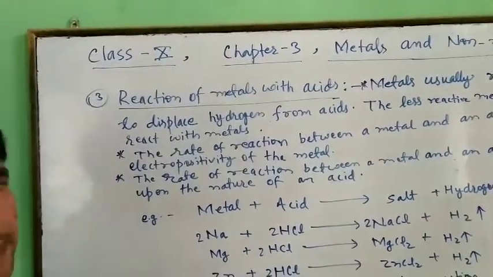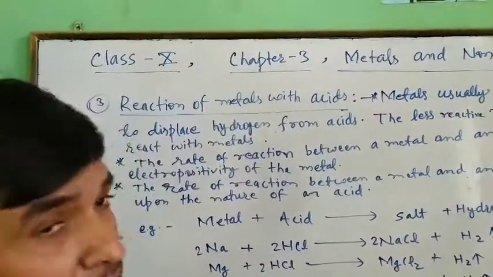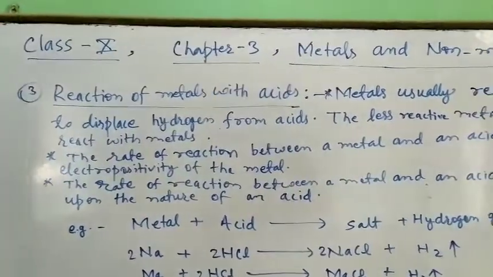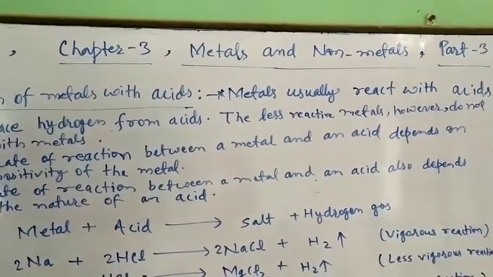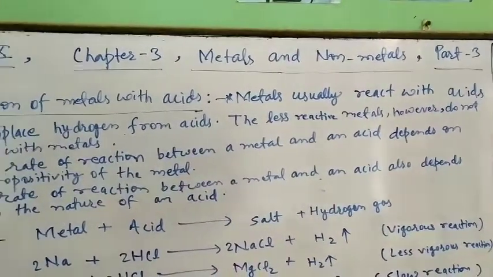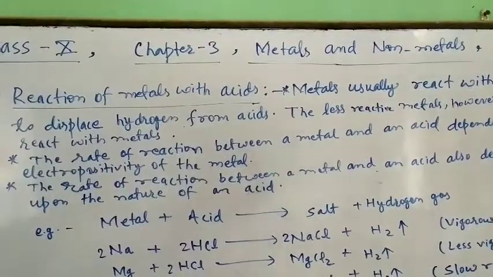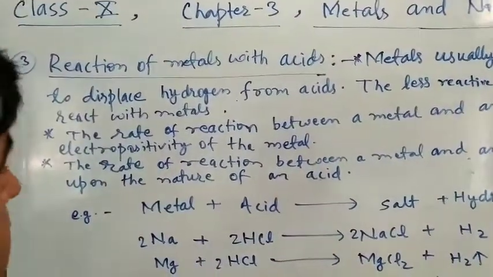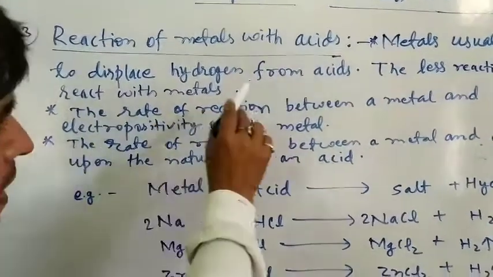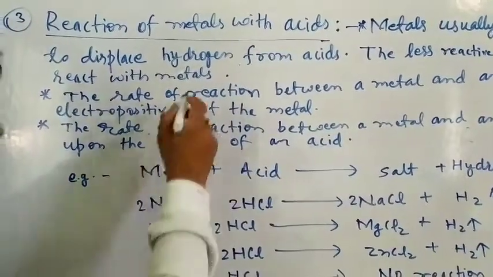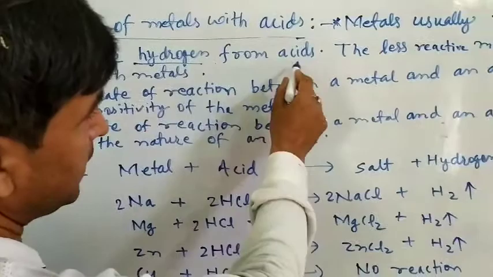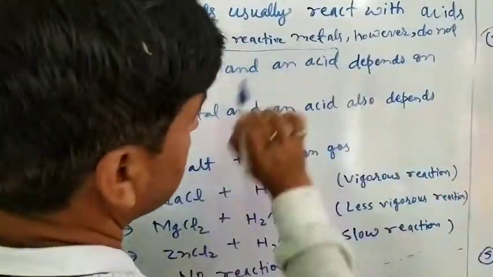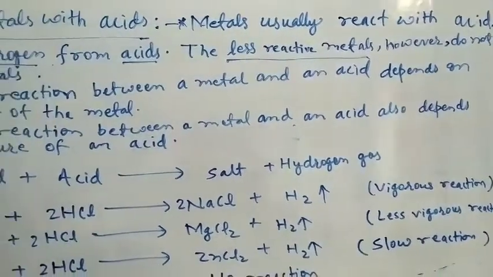Third reaction, the reaction of metals with acids. Students, we know that metals are differently reactive, as we see in the reactivity series. Metals usually react with acids to displace hydrogen from acids. The less reactive metals, however, do not react with acids.